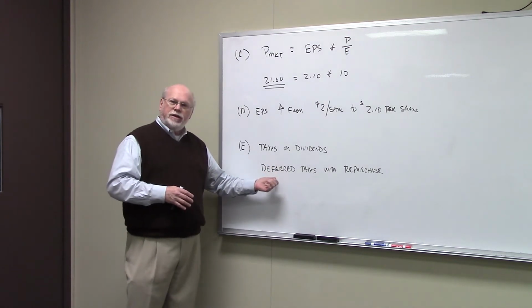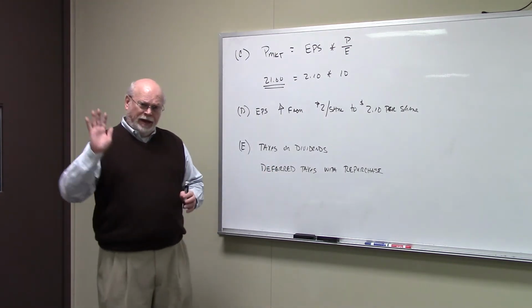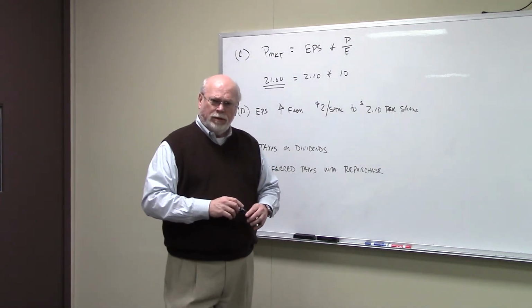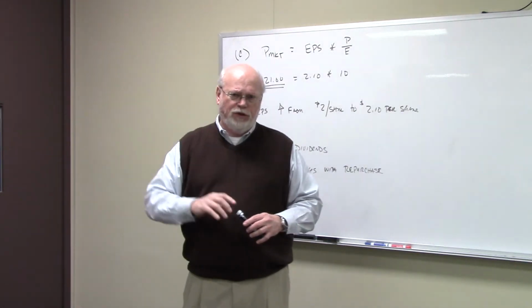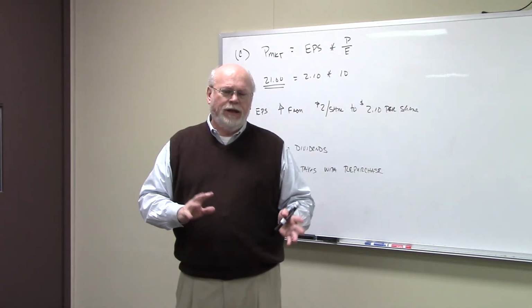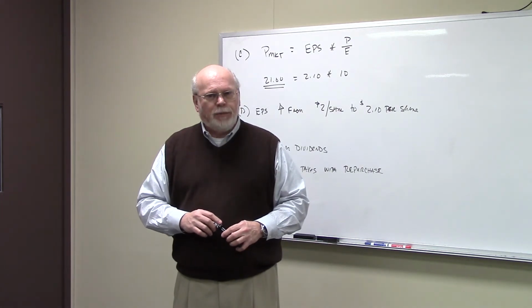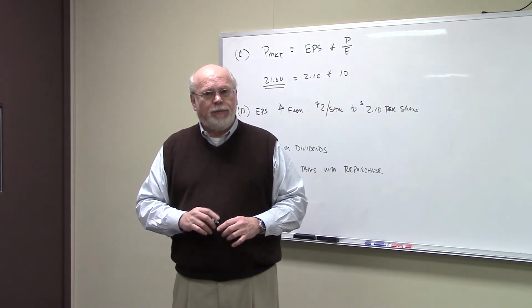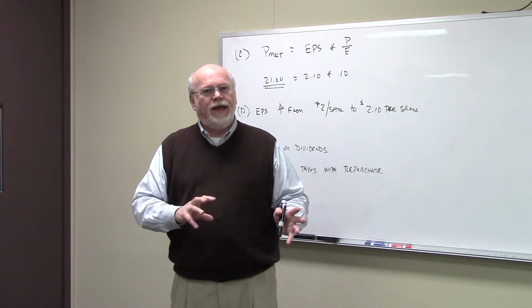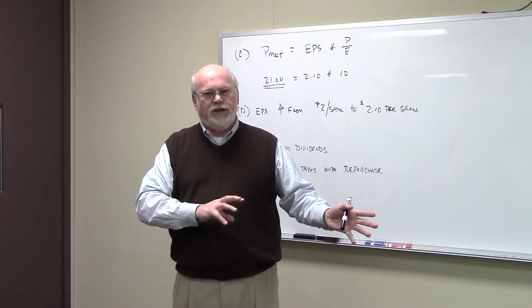The other thing about the deferral is that if we defer, put off until the future, selling the stock, then any gain that we get is going to be taxed as a capital gain. And the tax rate on capital gains is going to be lower than the tax rate you see on cash dividends.